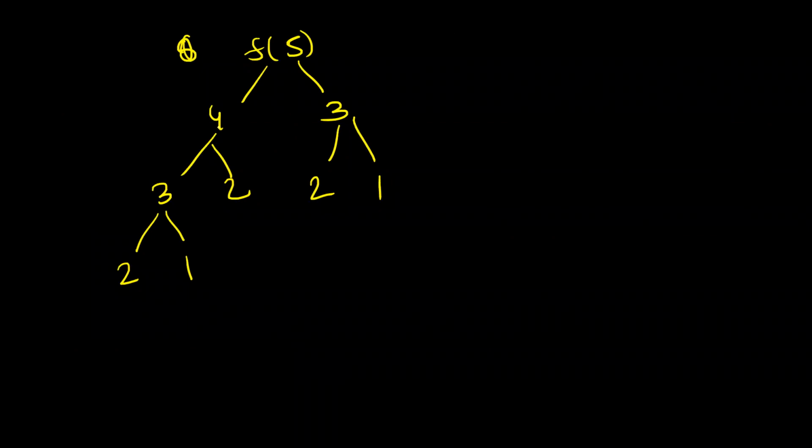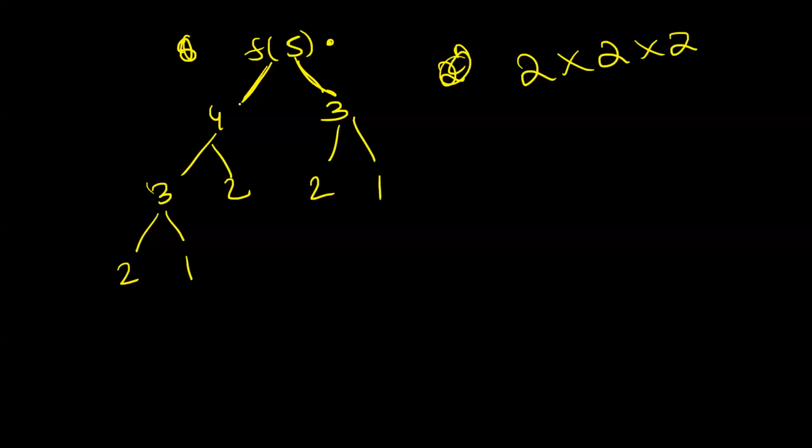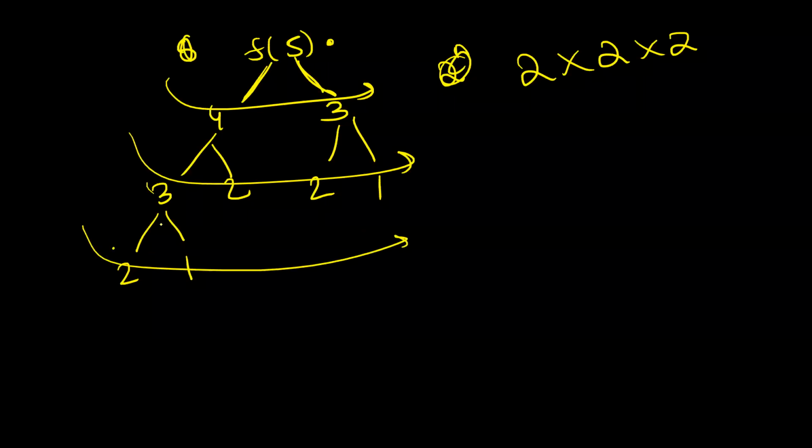So basically, at every level you are branching out twice. You go down, you have 2 options. Again, you go down, you have 2 options. So at every node, you are branching out 2 times, and there are n levels. So it is 2 raised to n. At every level, you just multiply by 2. You come to this level, multiply by 2. Come to the next level, again two options, multiply by 2. So this is 2 raised to n. This is the upper bound.